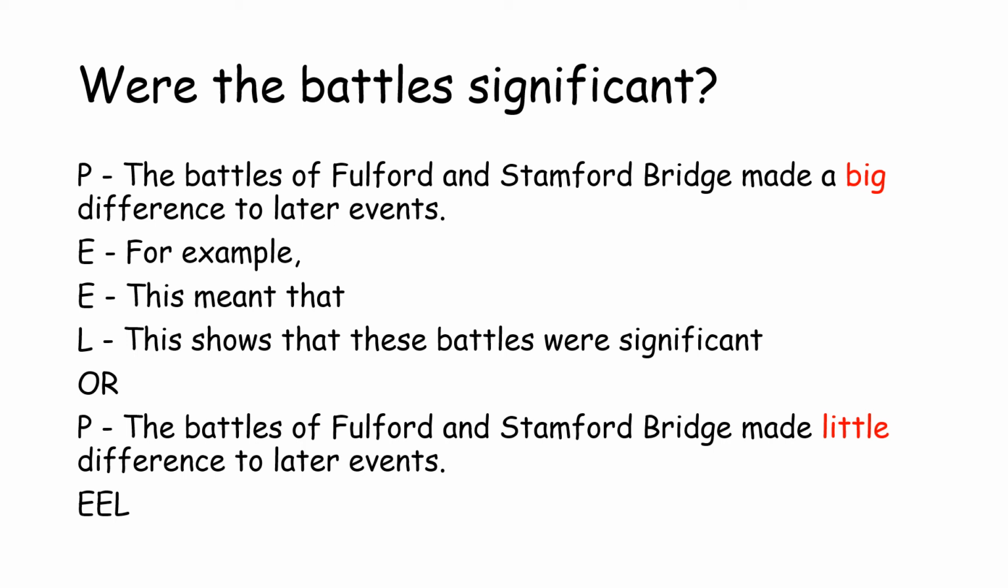So if you're going to write the first one, you'll need to use the blue boxes about why they made a big difference. Or if you want to write the second one, you can use the green boxes for why actually they didn't make much difference to later events. Try to use more than one example in your second sentence, and make sure that you are explaining clearly in your third sentence. So pause the video and write at least one paragraph explaining the significance of the battles.